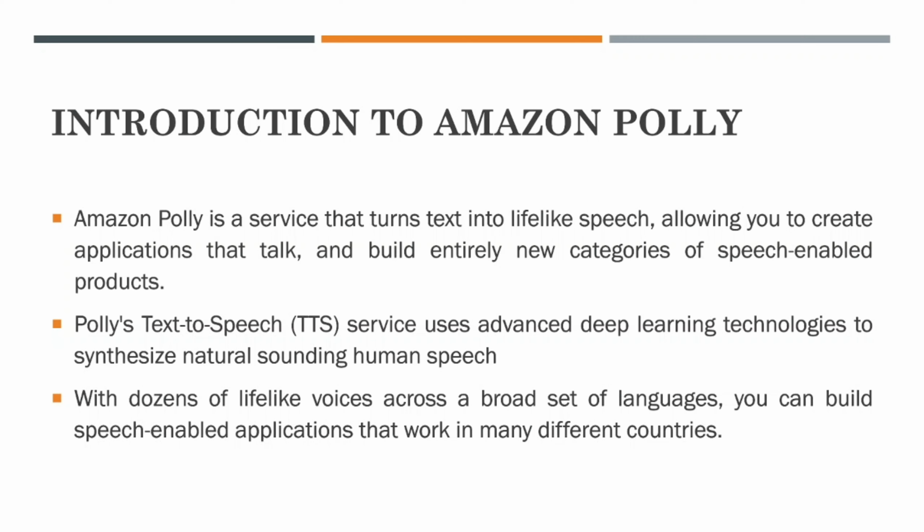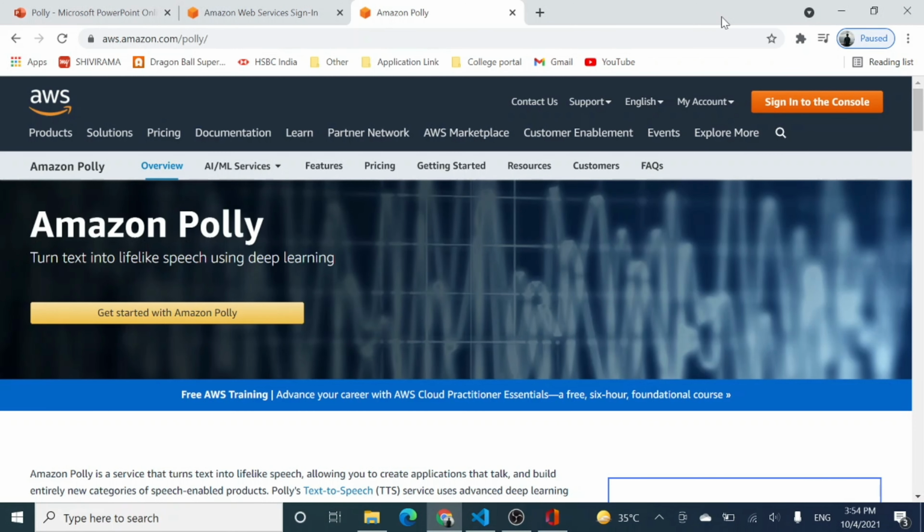So there are a lot of use cases in which we can use Amazon Polly, but rather than studying anything theoretically, let us go to our AWS account and see what capabilities Amazon Polly is offering to you. So here is the home page where you see Amazon Polly, and it says that it turns text into lifelike speech using deep learning.